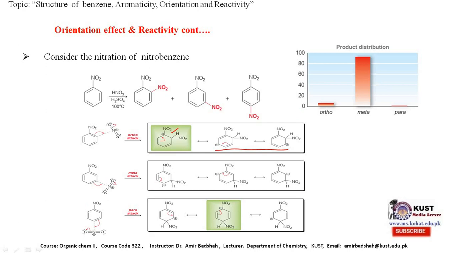But if it attacks at the meta position, we get these 3 structures, and if the number of resonating structures is more, then the yield of the product will be more. If it attacks at the para position, again it forms 3 structures, but this structure is very unstable, so mainly it depends only on these 2 structures. If there are only 2 resonating structures, again the stability will be less, and if the stability is less, then the amount of the product will be very low, as shown in the product distribution of the para. The para concentration is very low.